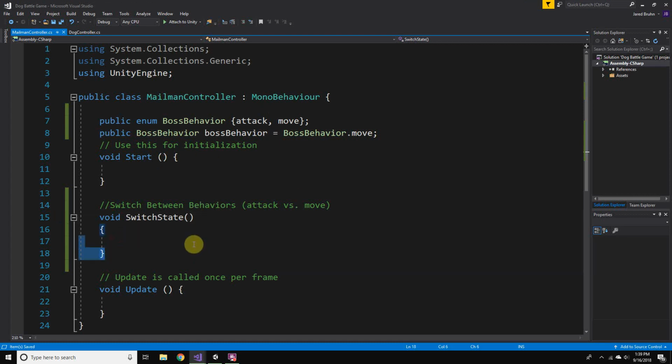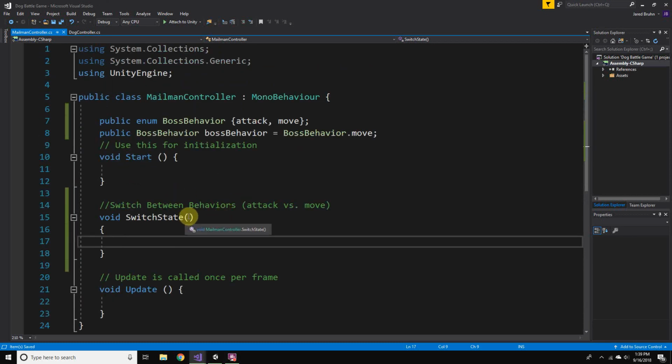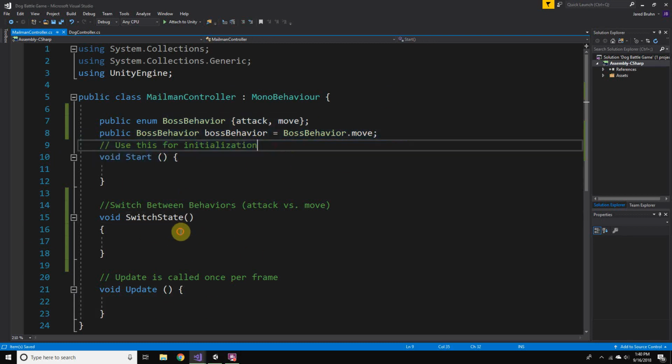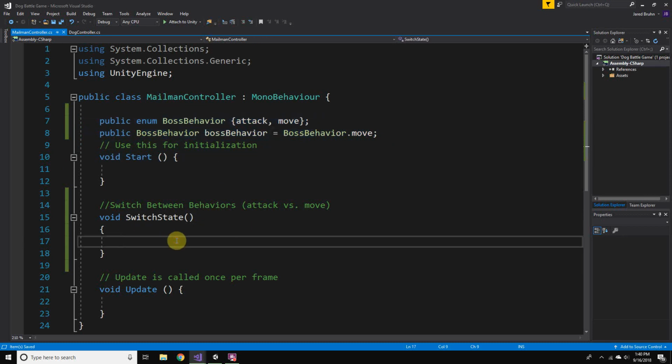And depending on that boss behavior, we'll change some settings in the mailman and have them do different stuff. So when we do our function switch state, scratch that. I'm not going to feed in a new boss behavior, but since we can reference this guy, we'll do different things depending on which one is the current state and which one is the state that we want next. So let's start setting that up.